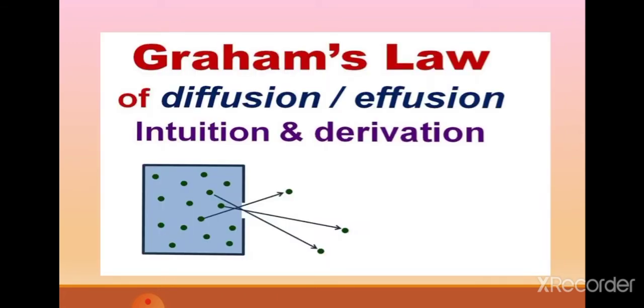Let's see what is Graham's law. It is on the diffusion of gases. So diffusion, you are aware of the term diffusion. Suppose in one corner of your classroom someone sprays a perfume, that will be diffused and that can reach your teacher's nose also. So that is diffusion. You are aware of this property of gases, how gases diffuse.